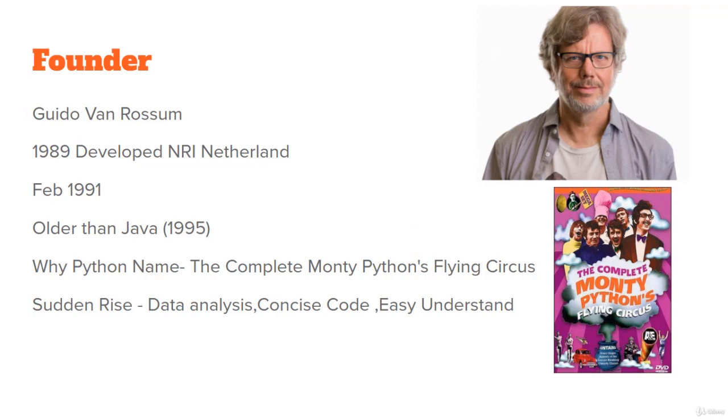Guido van Rossum created Python in 1989 at the National Research Institute of the Netherlands, and in February 1991 it was released. And Python is older than Java, because Java was released in 1995. Why the name Python? He took the name from the circus program he was a great fan of, known as Monty Python's Flying Circus. So he took the Python name from there.